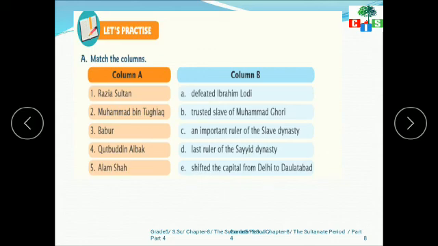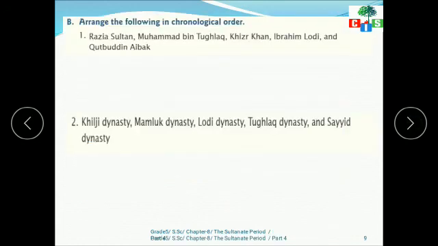Then Babur, they defeated Ibrahim Lodi. Then Kutubuddin Aibak, trusted slave of Muhammad Ghori. Then Alam Shah, the last ruler of Sayyid dynasty. Answers, first is C, second is E, third is A, fourth is B, and fifth is D. Okay, so I think you can easily do. Now next would be this one.